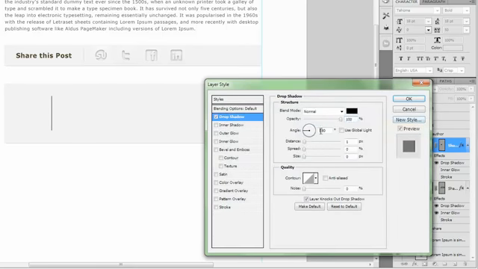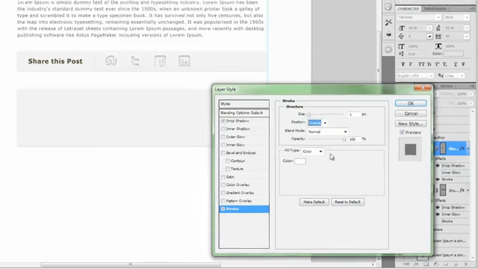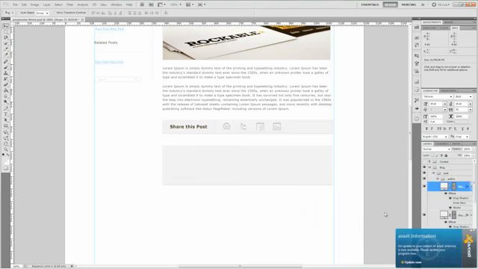100%. The angle is going to be 90 degrees, with a distance of 0, spread of 0, and a size of 3. Next thing, let's go ahead and create a stroke. A stroke here, everything is going to be the same except for the position is going to be outside, and that is how it stands out just a little bit. That way it's not intruding on our design, but it is still noticeable.